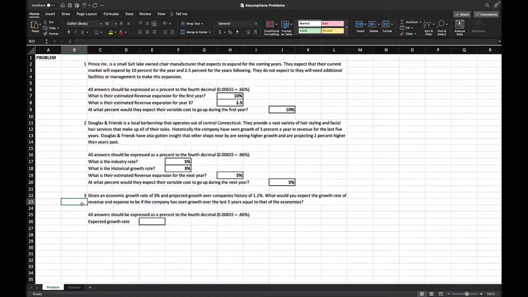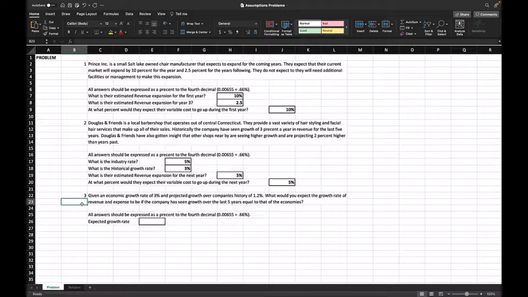So, in this, if we're making a growth rate equal to the economy's growth rate, as well as we're projecting 1.2 higher than the historical, then we should expect that we could add these together because we're getting over the economic growth rate.